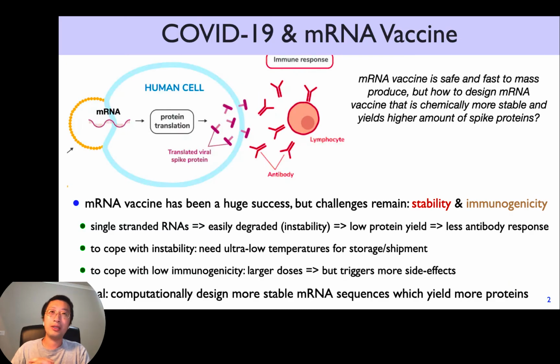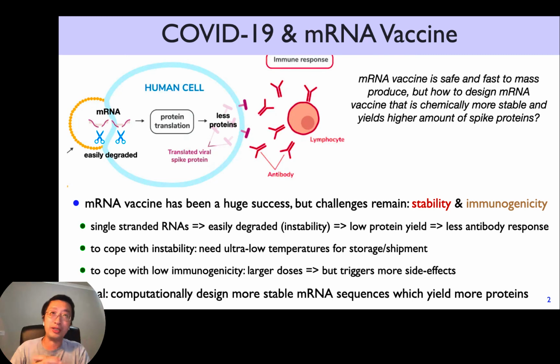So we all know that mRNA vaccine from BioNTech, Pfizer, and Moderna has been a huge success to fight the pandemic. But there's one challenge that still remains, that is the chemical instability of mRNAs. And as a result, the relatively low immunogenicity. RNAs are mostly single-stranded, and as a result, they can be easily degraded or cut down into pieces. So that's low stability. And as a result, you can produce less proteins because you have less full-length or intact mRNAs.